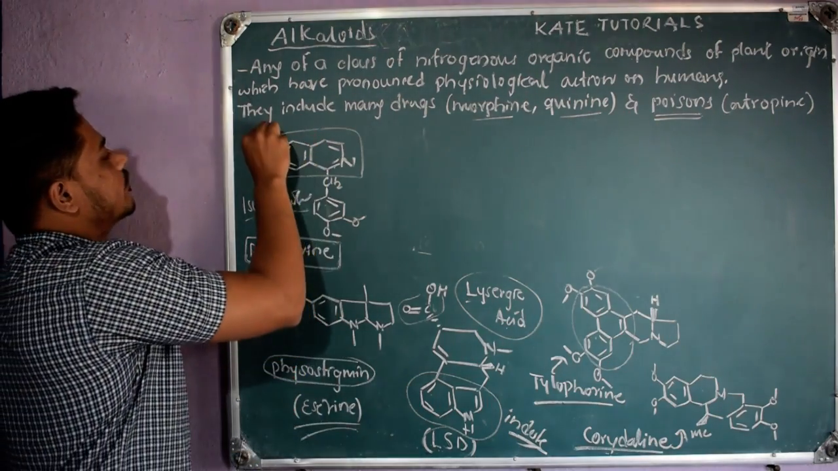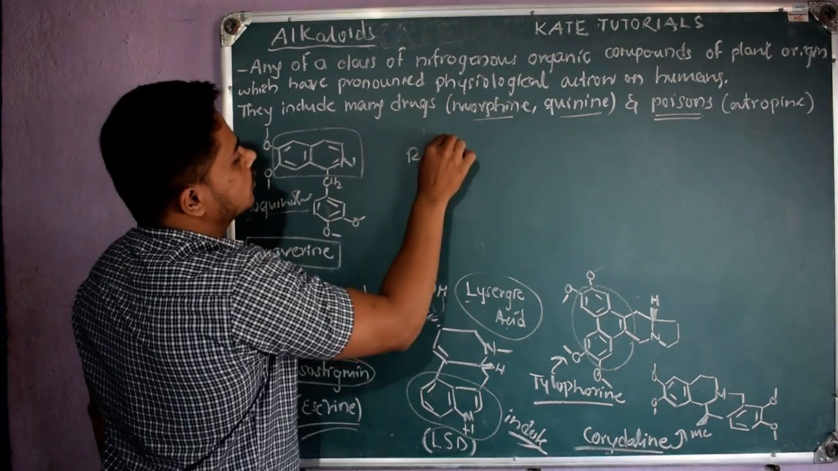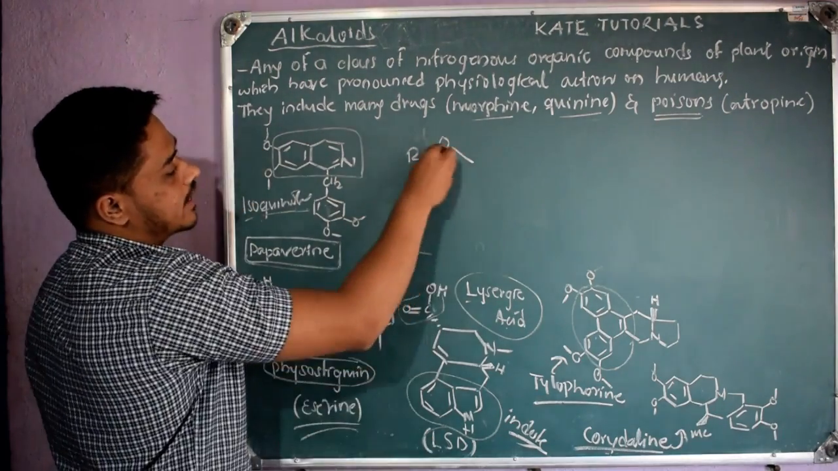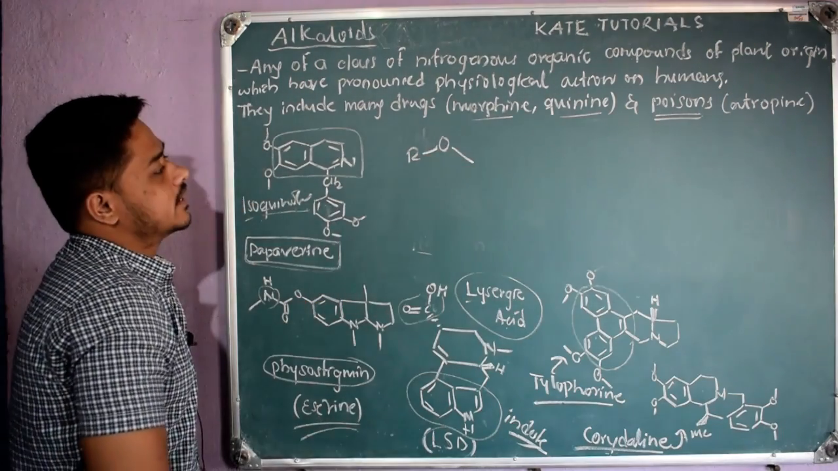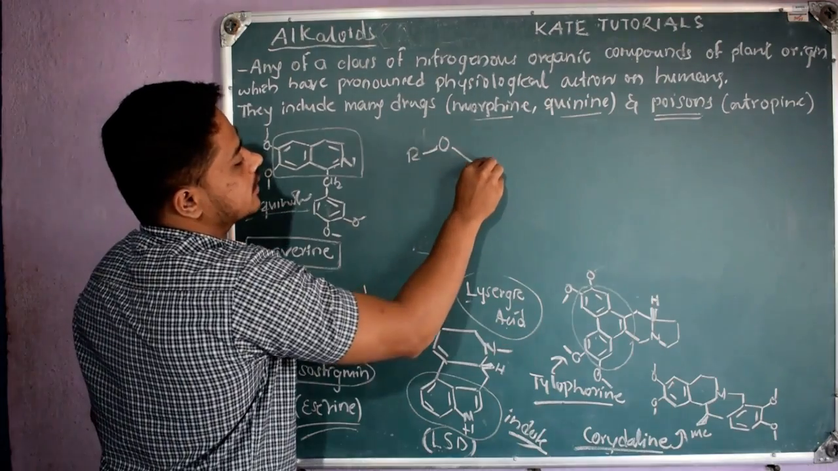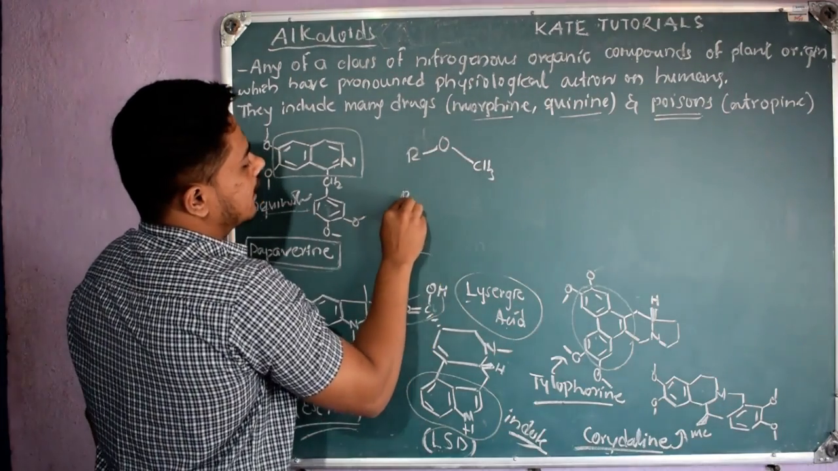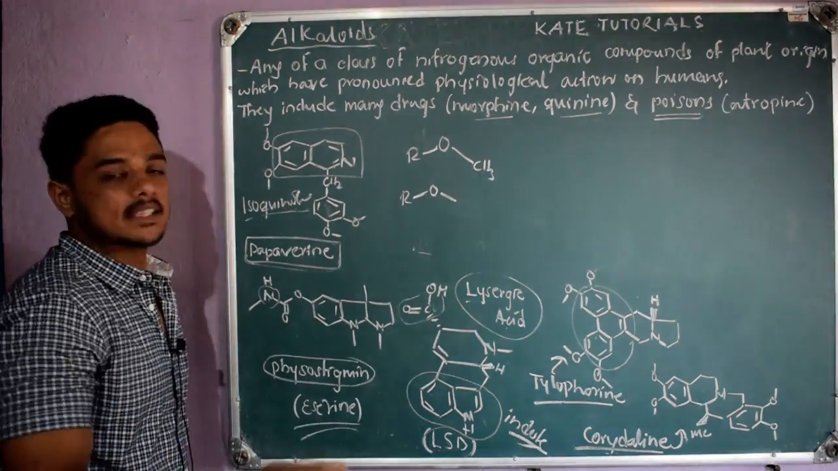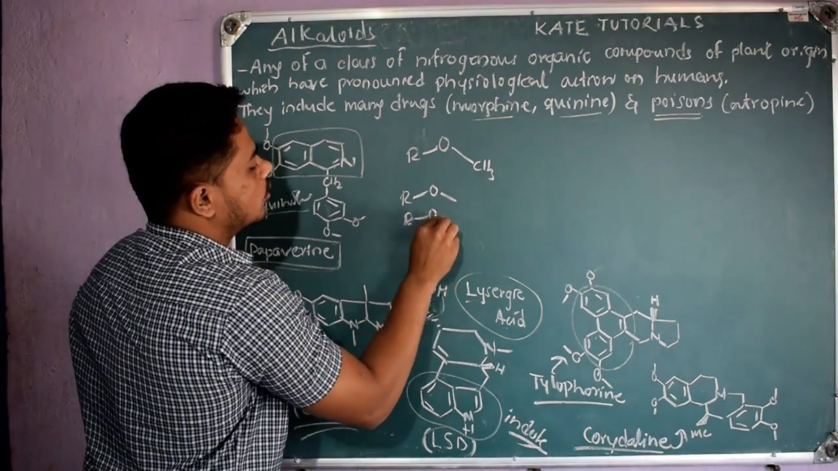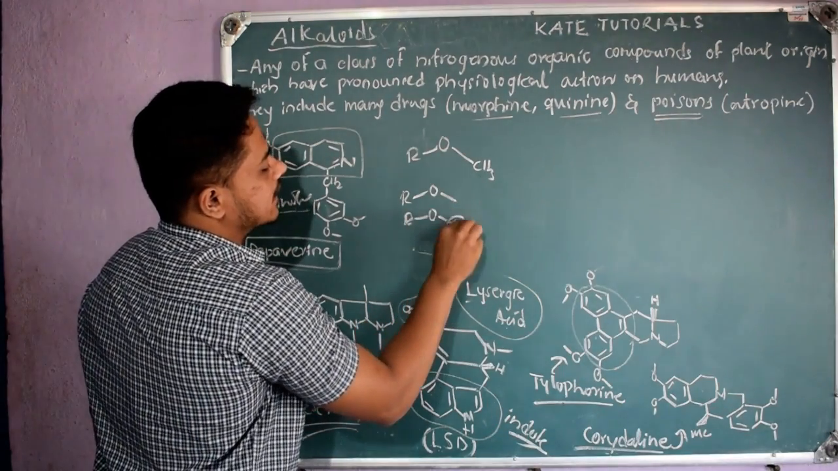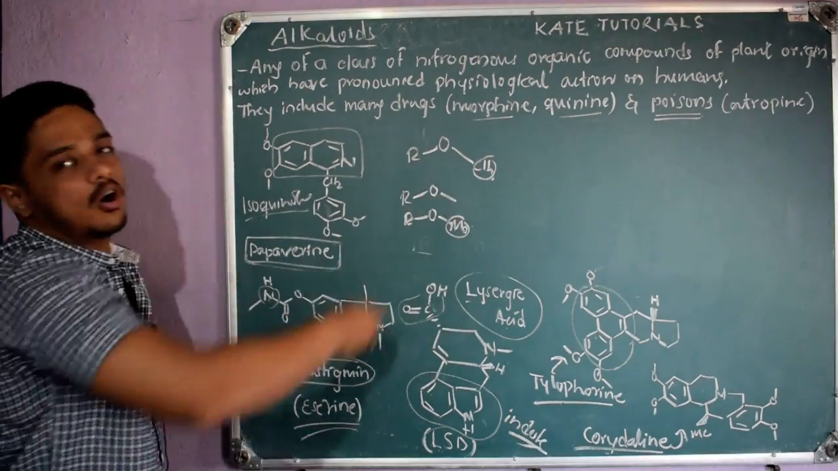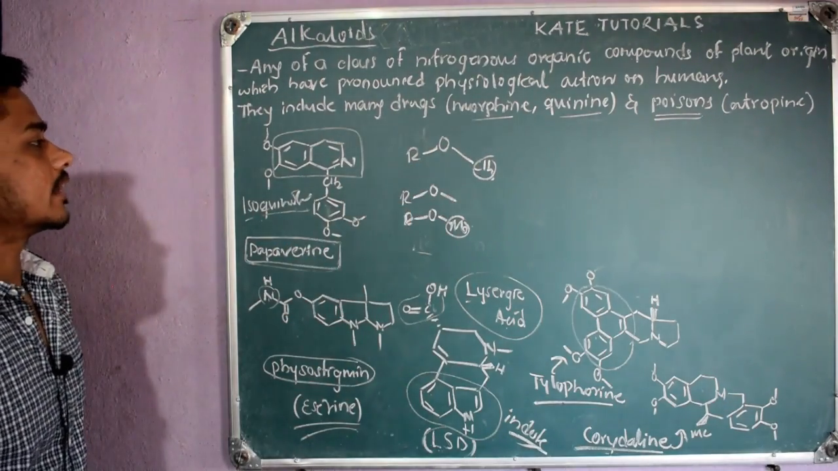Also, if I write RO like this, it is understood that here oxygen is attached to a CH3 group. So we always write RO with a simple line meaning CH3 only. Sometimes we write RO, Me, meaning methyl. Methyl is nothing but CH3. All are the same, so you should not get confused.